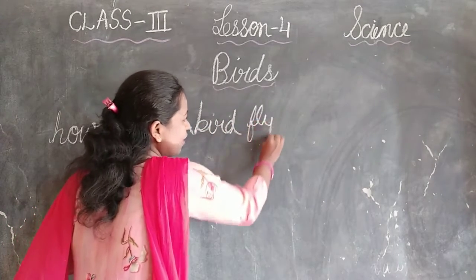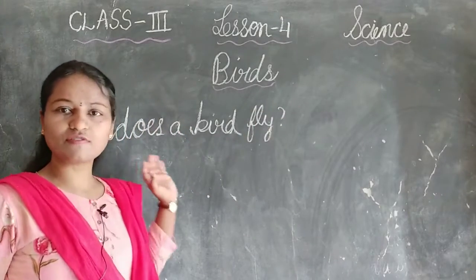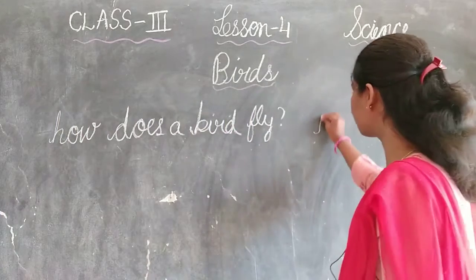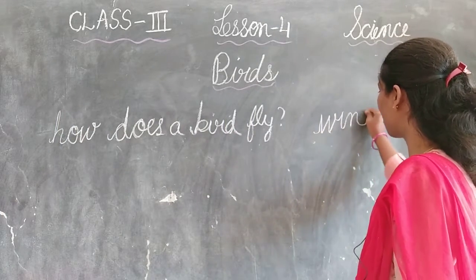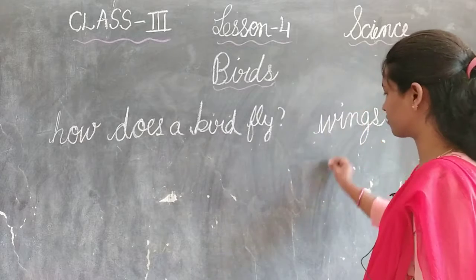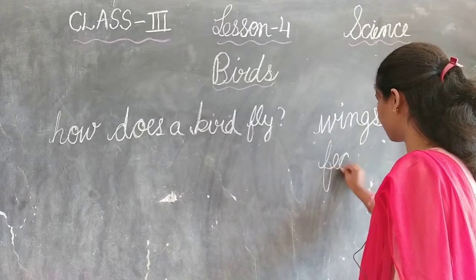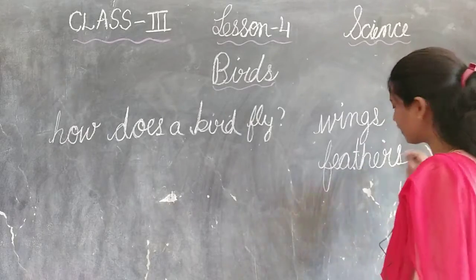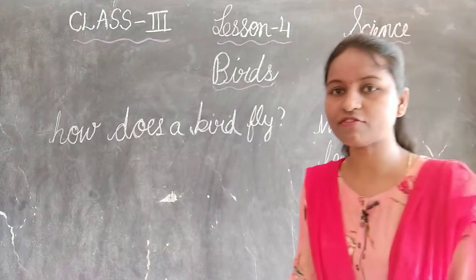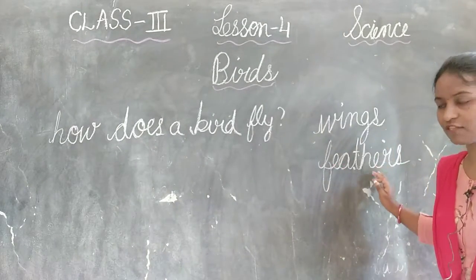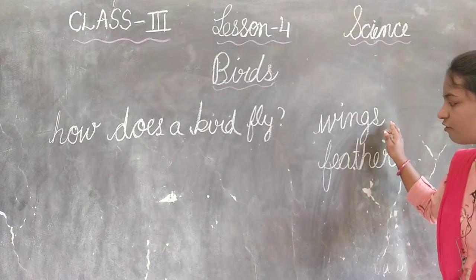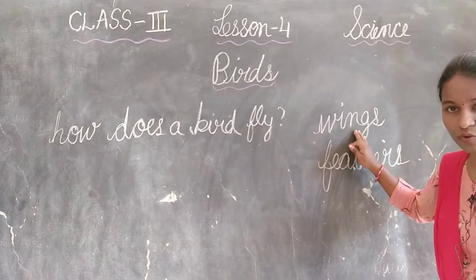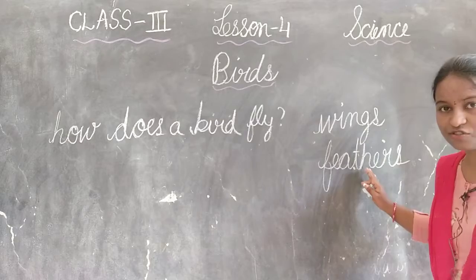Do you know, children, how the birds fly? Yes, because they have wings. With the help of wings and feathers. Now let me explain the difference between wings and feathers. Wings are attached to the muscle bones. Even the feathers are attached to the muscle bones.